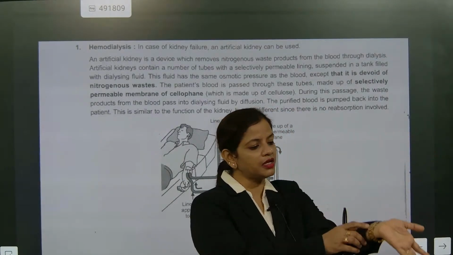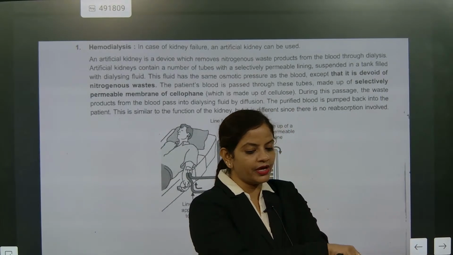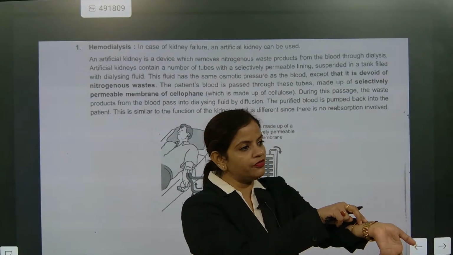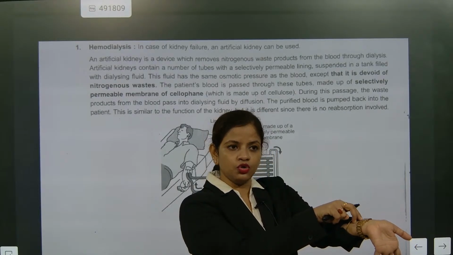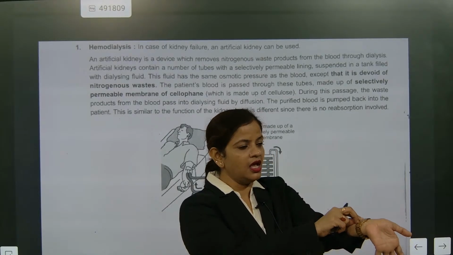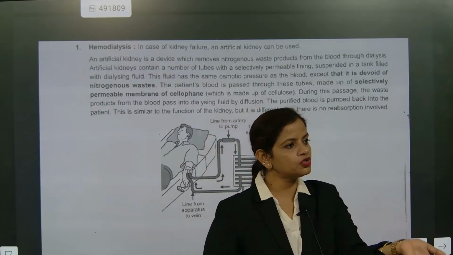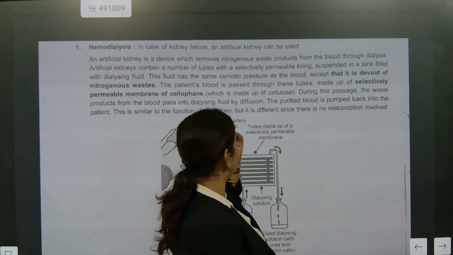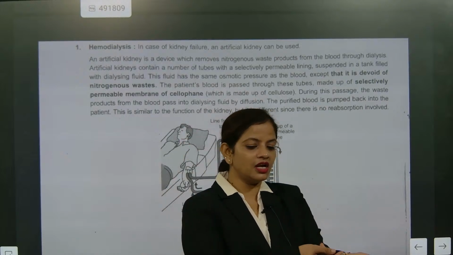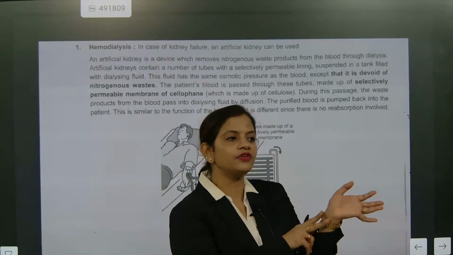They will do one thing. They will put a permanent tube here. Understood? In this part, what will they do? Permanently, they will take out two tubes, one very big, and one will be connected to one portion, one will be connected to another portion. So they will do one small operation before this. Understood? And they'll take out the vein and connect it with the system.